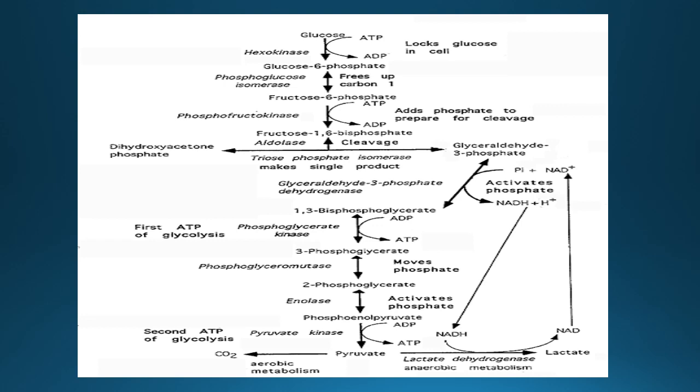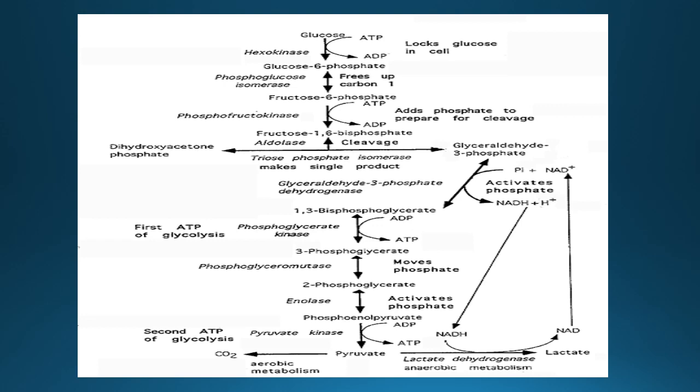This reaction is catalyzed by the phosphoglycerate mutase enzyme. Then the enolase enzyme converts 2-phosphoglycerate to the high energy compound phosphoenolpyruvate. Then the pyruvate kinase enzyme transfers high energy from phosphoenolpyruvate to ADP, leading to the formation of ATP and